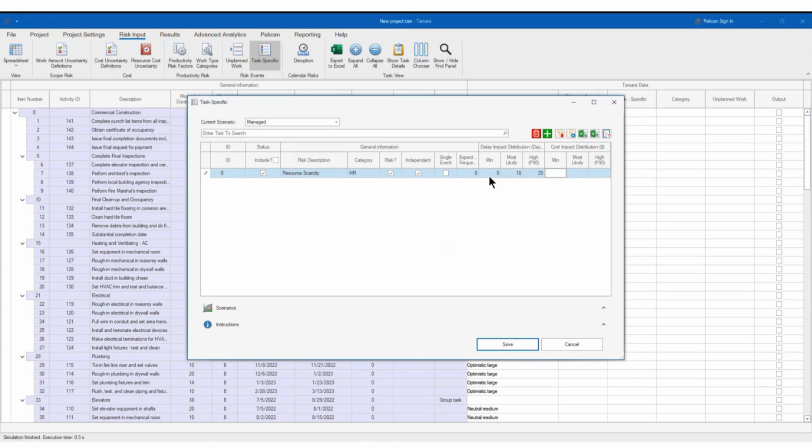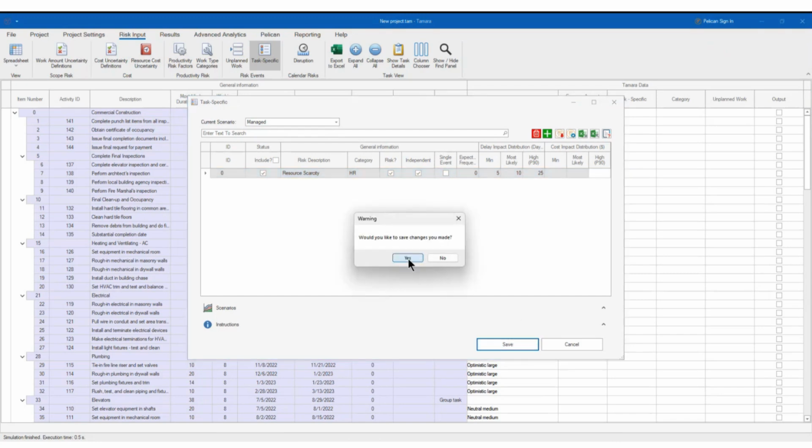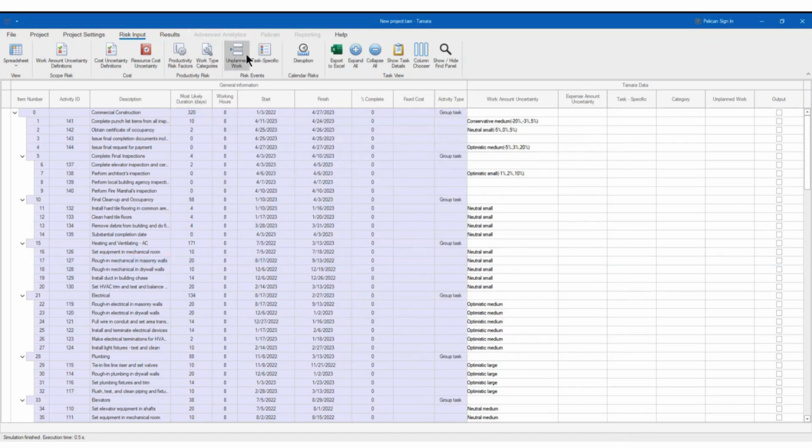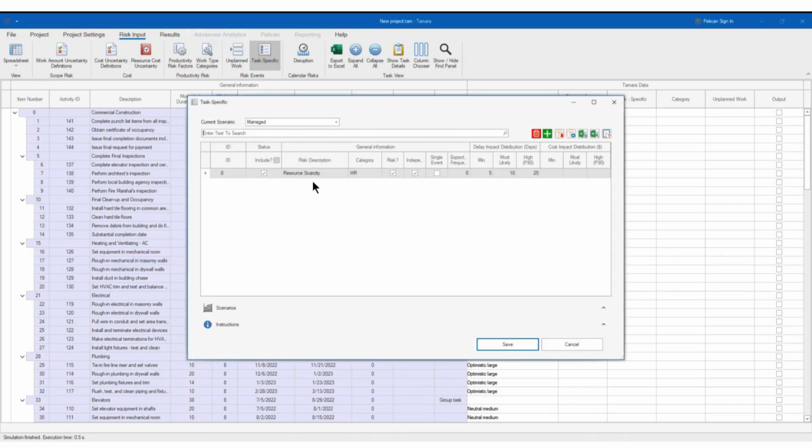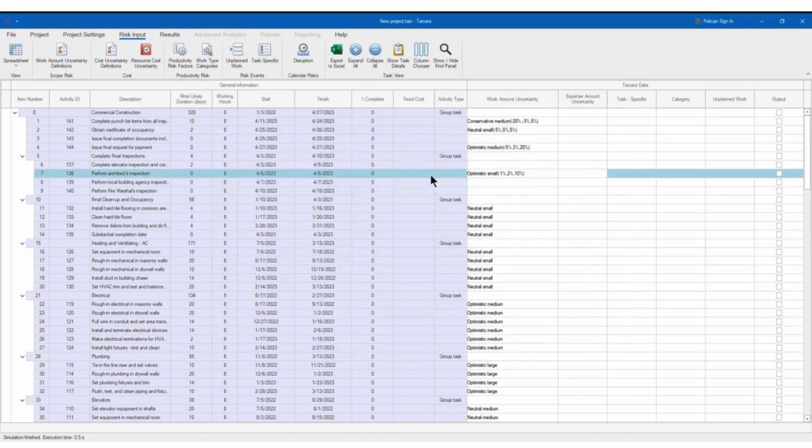If you have this resource scarcity issue, it will have cost if you like. I'm not going to add any cost. It will be 0, 0, and 0 like this, and I can save it like that. Very simple. And now I have one risk available in my risk register.